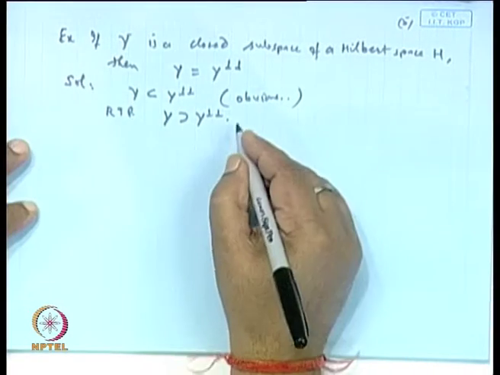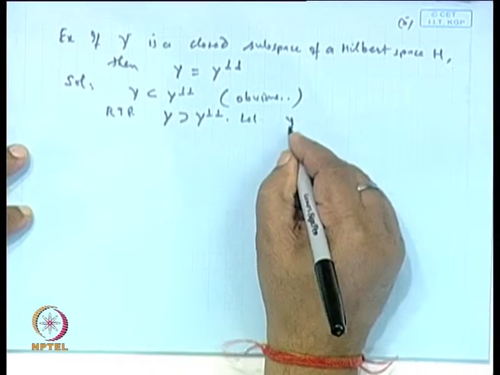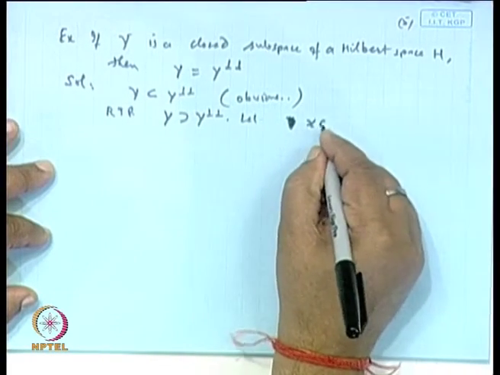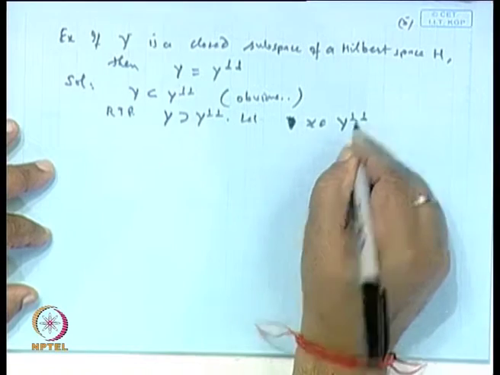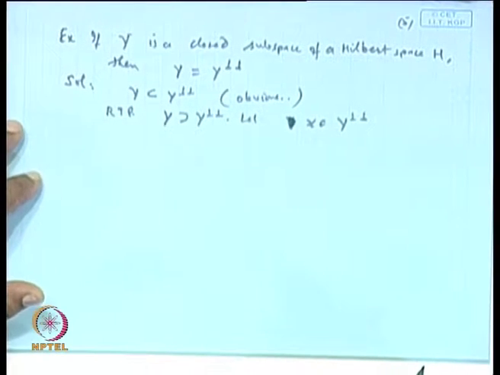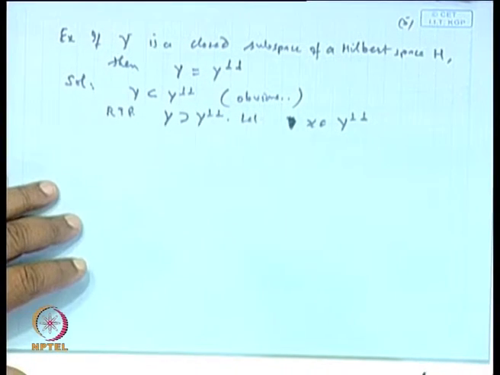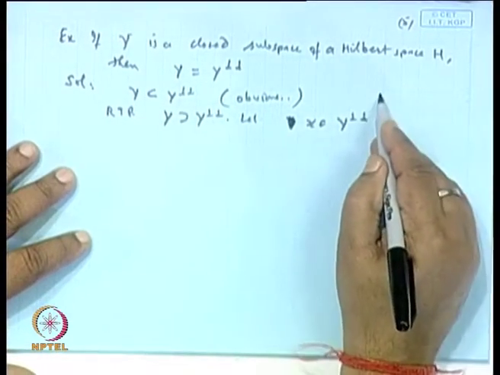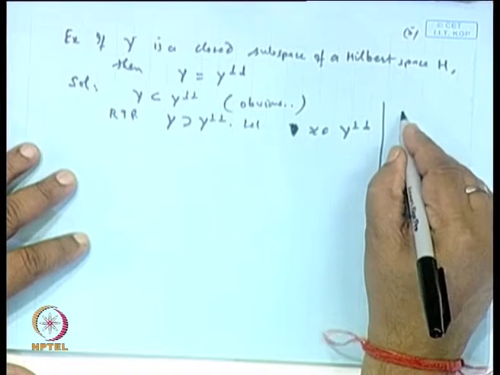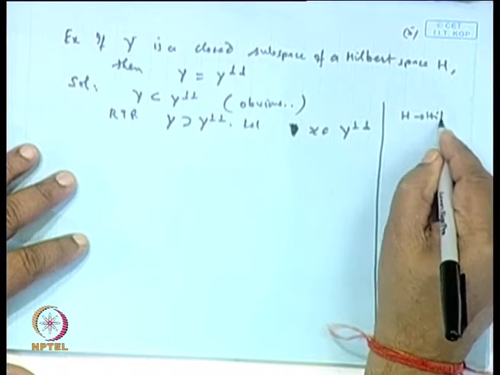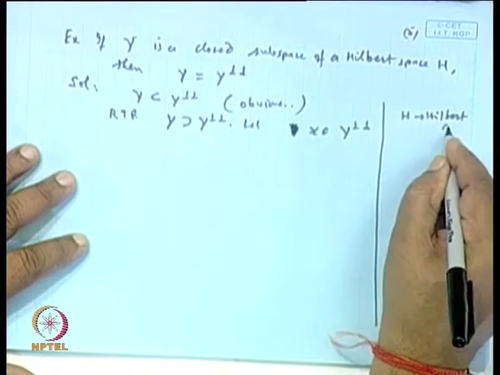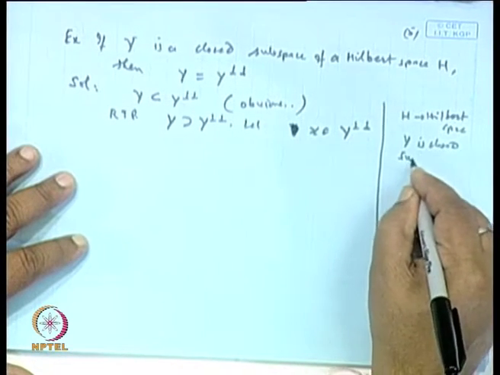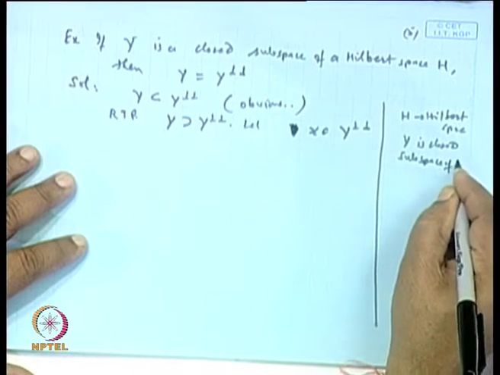So, let us take an element x belonging to Y perpendicular perpendicular. Now, Y is a closed subspace of the Hilbert space H.